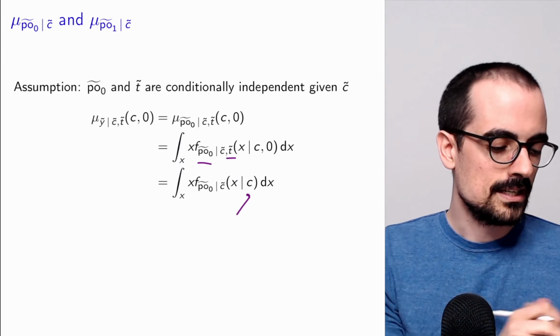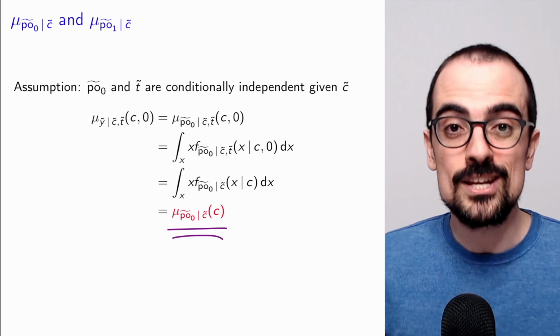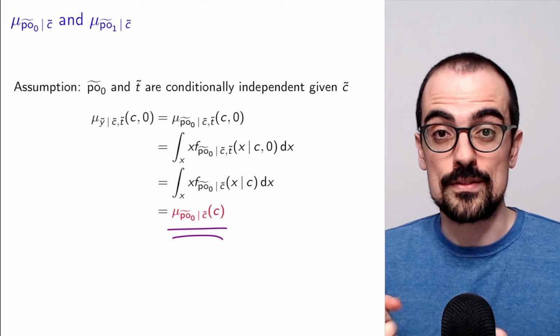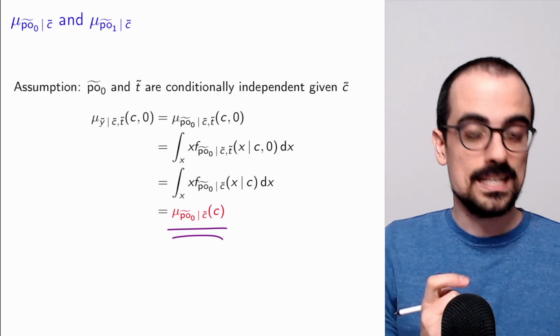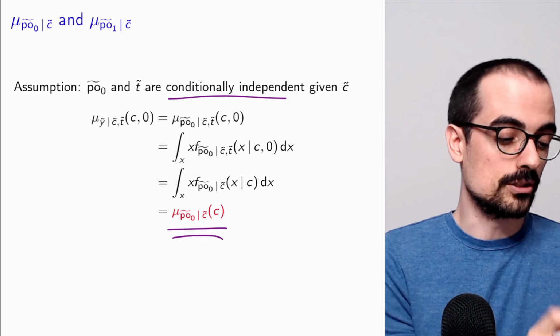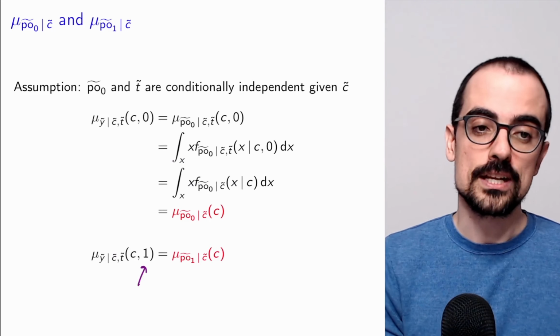And in that case, this is actually equal to what we want, which is the conditional mean of the potential outcome given the confounder, which we can then aggregate to get the actual potential outcome. This only holds if we have conditional independence. We can do exactly the same thing when we're conditioning on treatment.